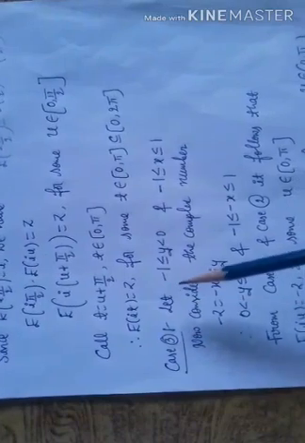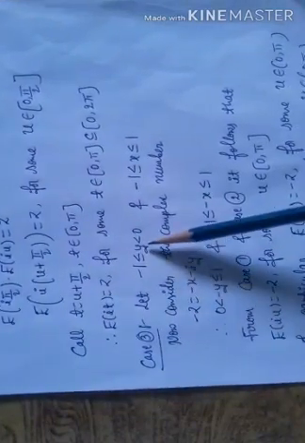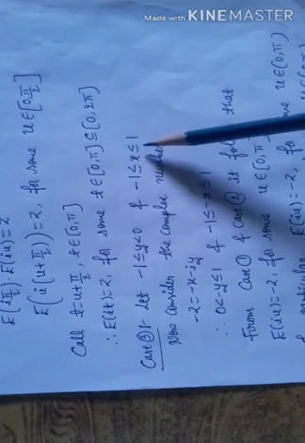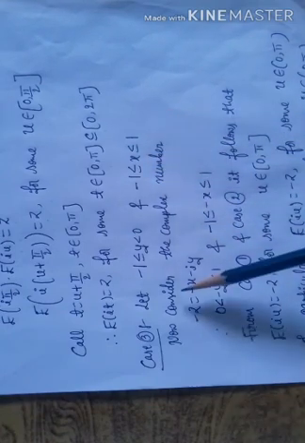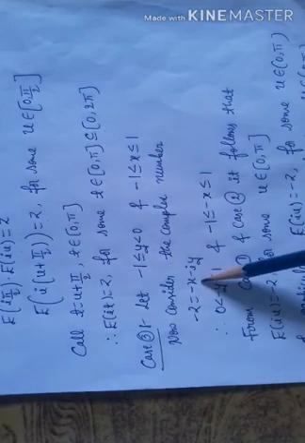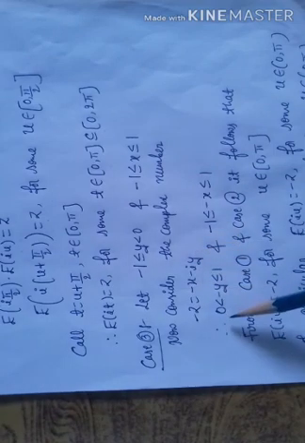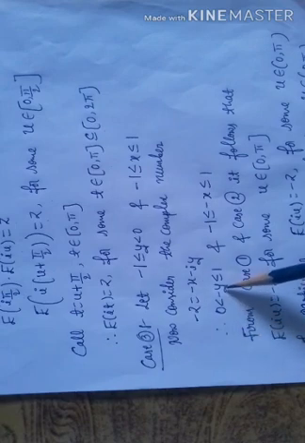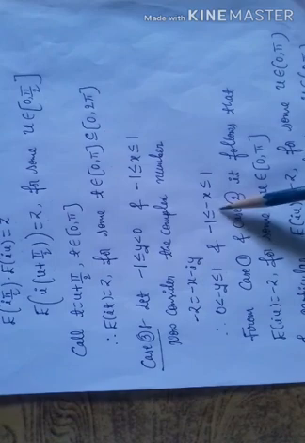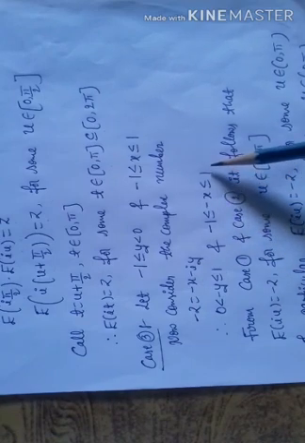Case 3. Let minus 1 ≤ y < 0 and minus 1 ≤ x ≤ 1. Now consider the complex number minus z is equal to minus x minus iy. Therefore 0 < minus y ≤ 1 and minus 1 ≤ minus x ≤ 1.